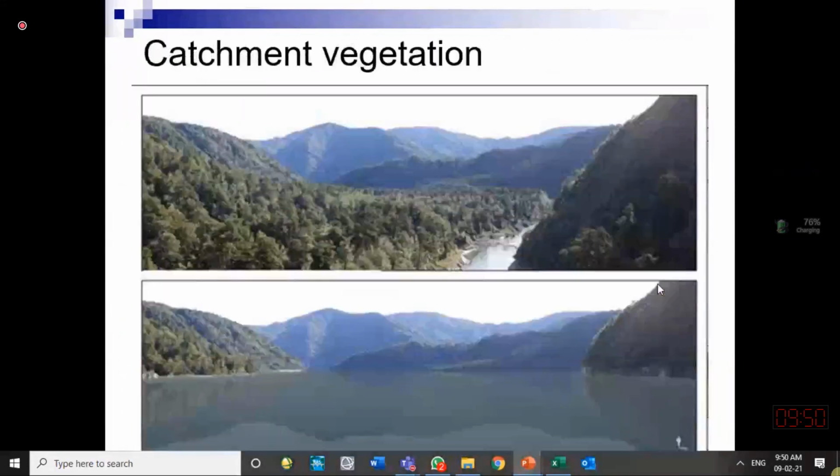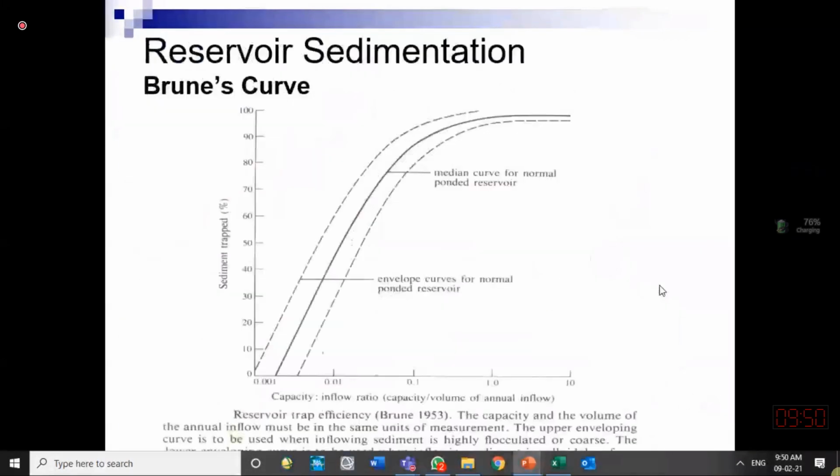So this introduces you to the topic of sediment. How much sediment can be trapped in a reservoir? It is usually asked of us: tell me how much sediment will be trapped. This is a curve called the Brune curve. Remember this, it is important in hydrology and sediment capacity estimation in a reservoir. The Brune curve helps us find the trapping efficiency of a reservoir.